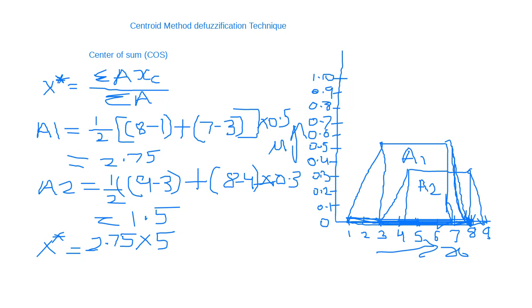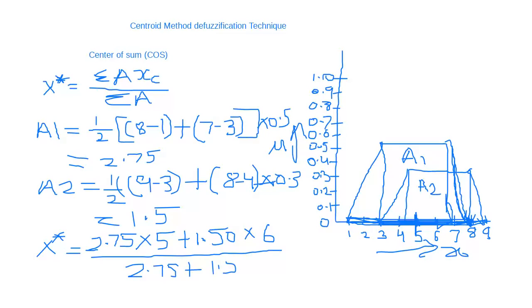Then plus take the area of A2, which is 1.5, into the middle point of A2, which is 6, divided by the summation of areas, 2.75 plus 1.5, and the whole calculation is equal to 5.35.